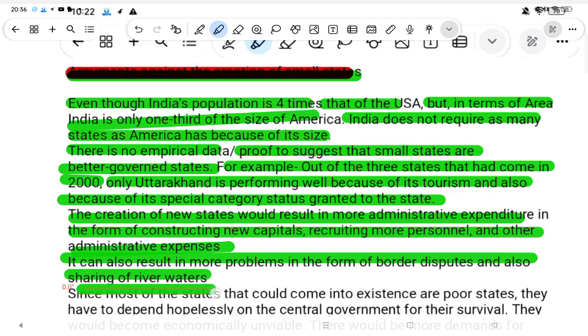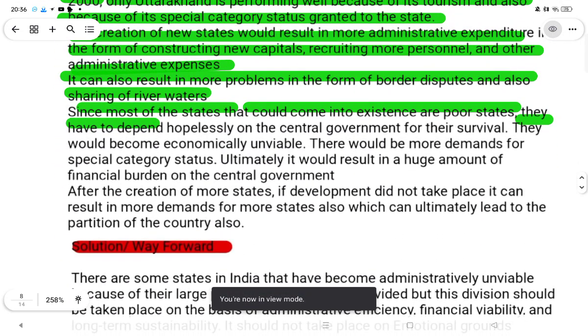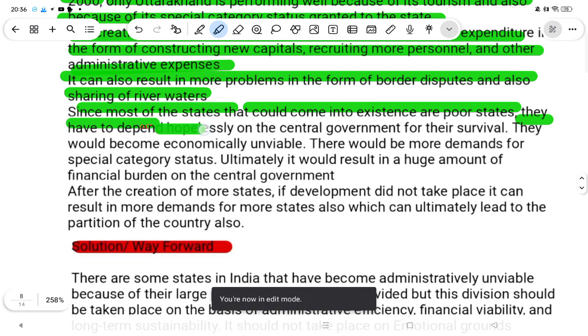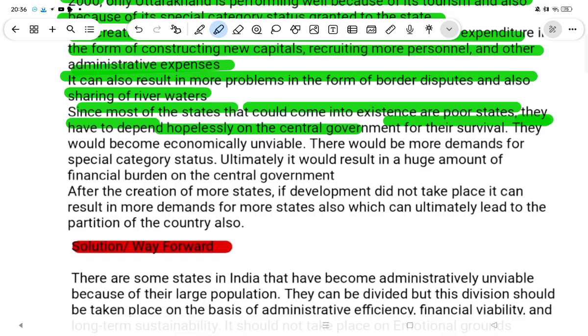Since most of the states that would come into existence are poor states, they would depend on the central government for their survival. They would become economically unviable. There would be more demands for special category status.